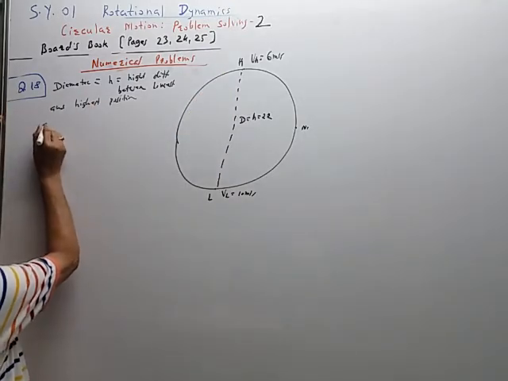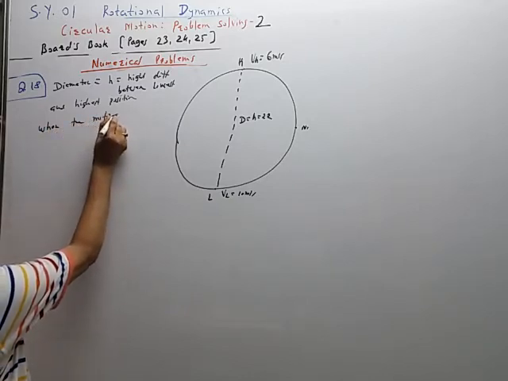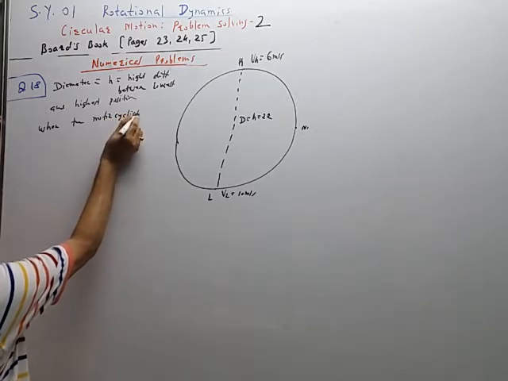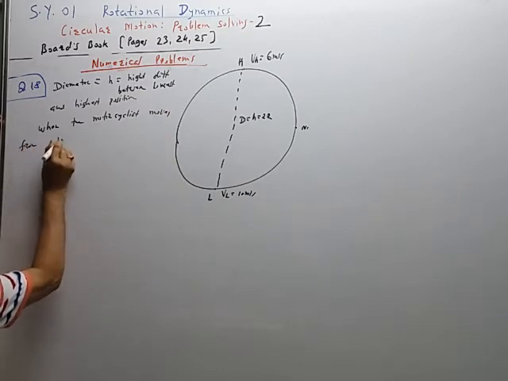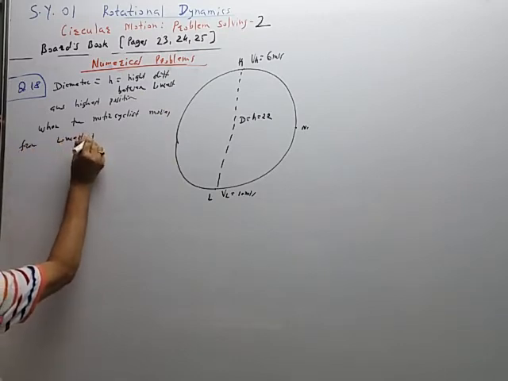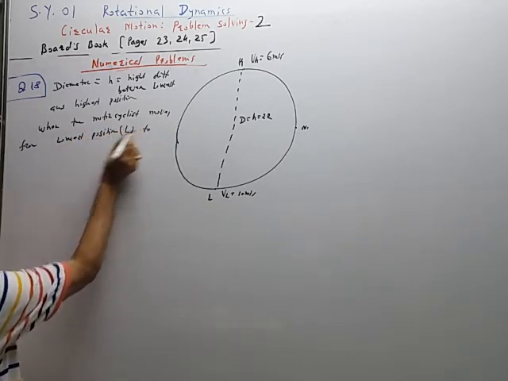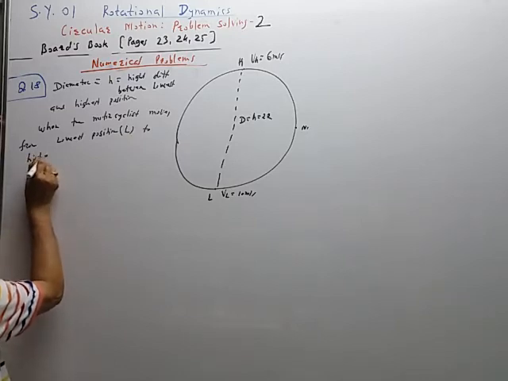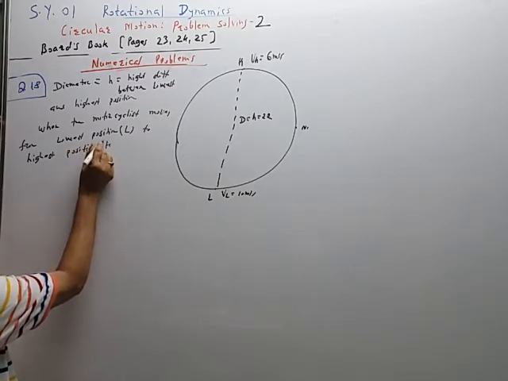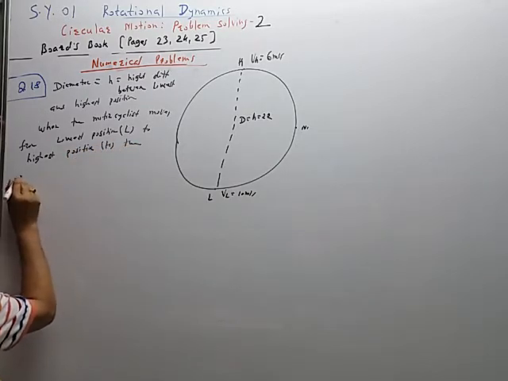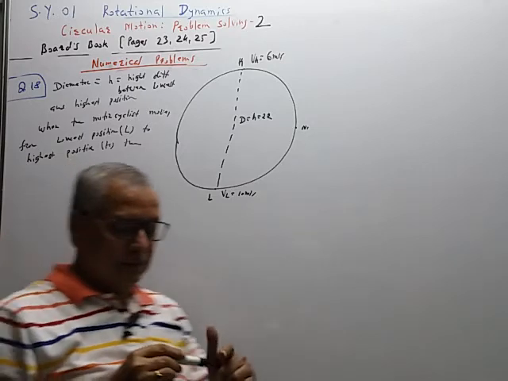So when the motorcyclist moves from lowest position L to highest position H, then the basic equation is this.